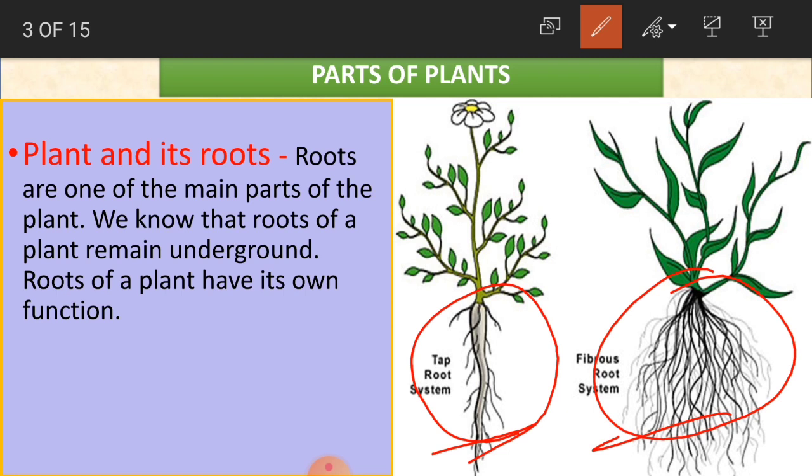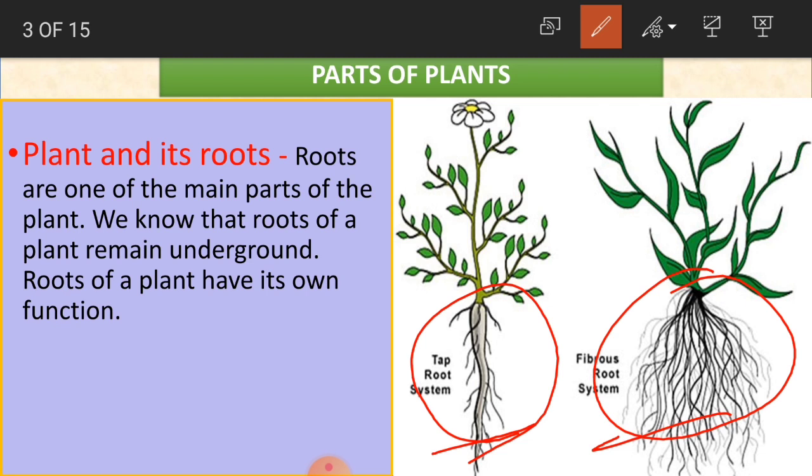If we want to plant a plant, we dig the soil, make a hole, and then plant it. Then it starts getting roots, and those roots will be covered under the soil. We cannot see the roots from the top of the soil. They lie under the soil.